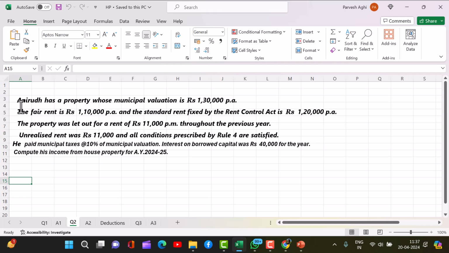Okay. So Anirudh has a property whose municipal valuation is 1,30,000. Fair rent is 1,10,000. Standard rent is 1,20,000. And the property was let out at 11,000 per month throughout the previous year. Of course, you could not get 11,000 for one month, because the tenant has not paid for one month, and you have tried your best to recover that, and there is a Rule 4 which you are satisfied. We'll understand what that rule is. He has paid municipal taxes of 10% and interest on borrowed capital is 40,000 for the year. Compute the income from house property for 24-25.